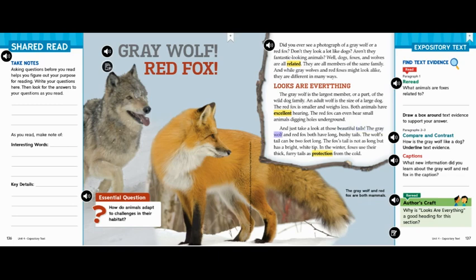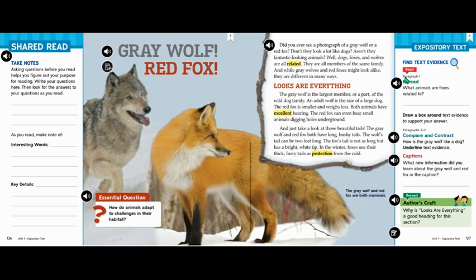The gray wolf and red fox both have long, bushy tails. The wolf's tail can be 2 feet long. The fox's tail is not as long but has a bright white tip. In the winter, foxes use their thick, furry tails as protection from the cold. The gray wolf and red fox are both mammals.